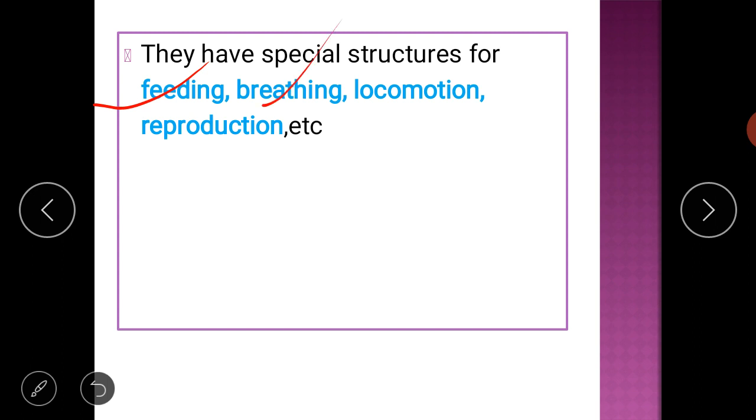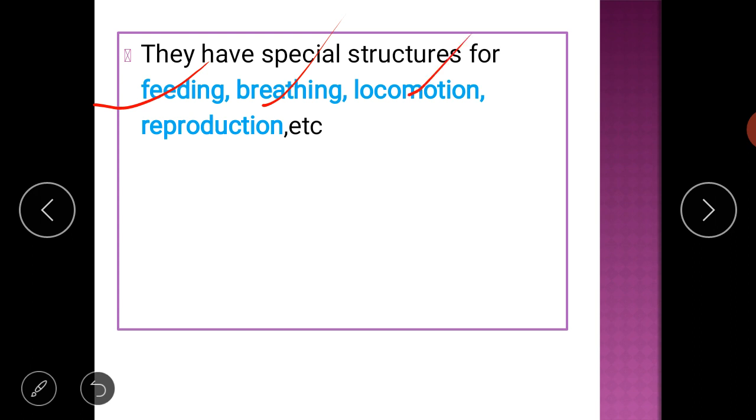In case of breathing, some animals, for example human beings, have lungs for breathing, but aquatic organisms like fish have gills for breathing.